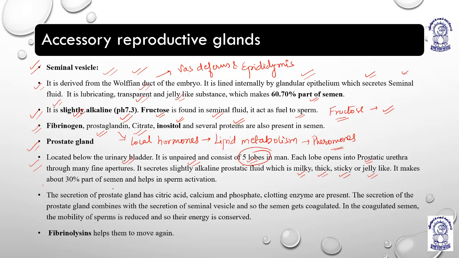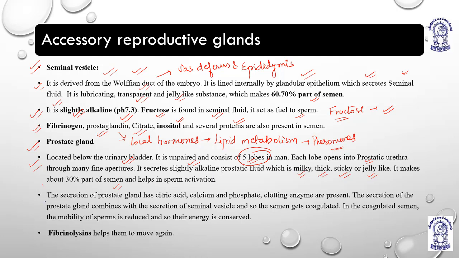It makes about 30% of semen and helps in sperm activation. So which secretion of accessory glands helps to activate sperm? The prostate gland. Which secretion helps to feed sperm with fuel, fructose? The seminal vesicles. So these are the important points.